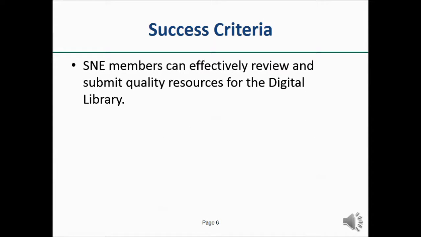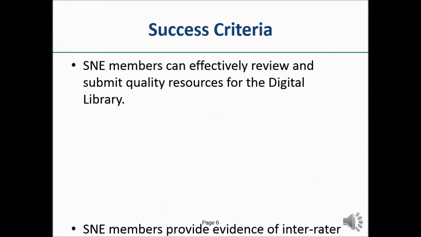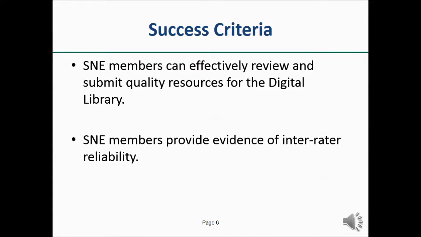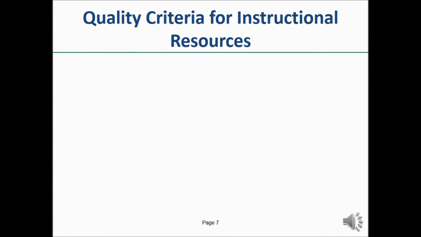SNE members can effectively review and submit quality resources for the digital library and provide evidence of inter-rater reliability. When applying the 4 attributes to the quality criteria for instructional resources, we should find the following.